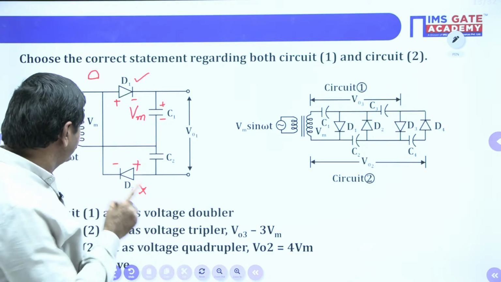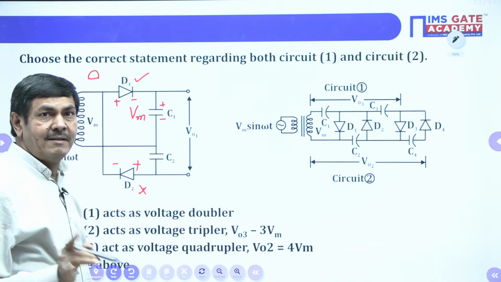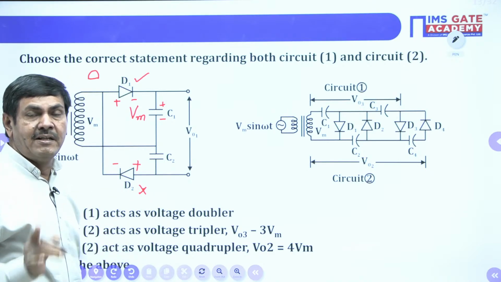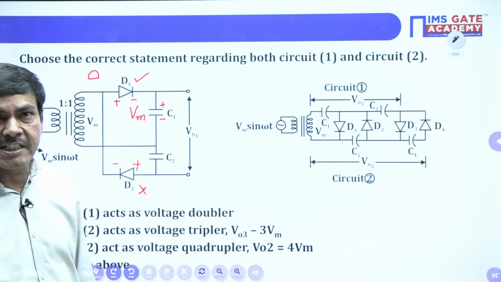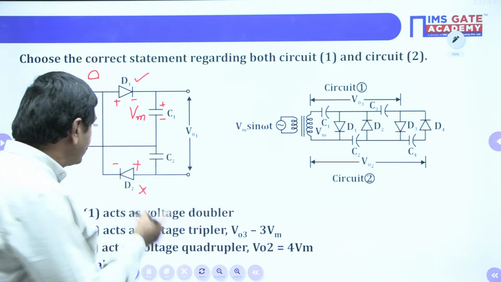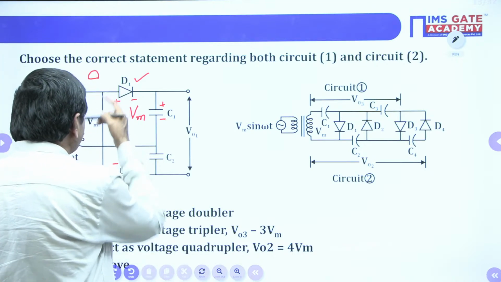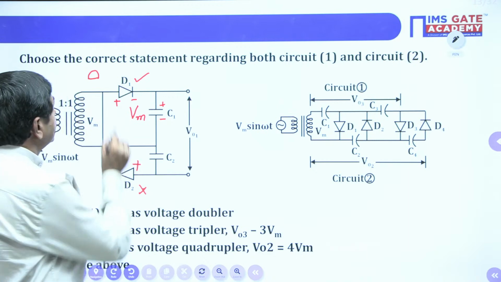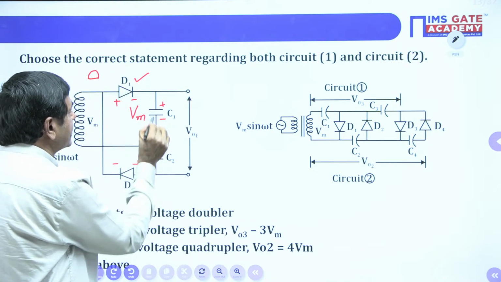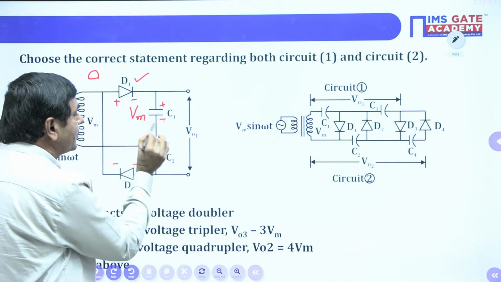In that case, the diode will be reverse biased. When a diode is reverse biased, it comes to the non-conducting state, and it acts as an open circuit. This diode is open circuit, and the other diode is short circuited. The capacitor will be charged positively and negatively and can develop the maximum voltage Vm only.